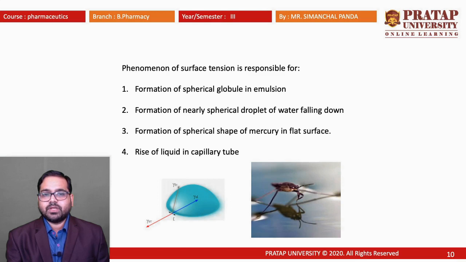Next is the formation of the spherical shape of mercury on a flat surface. If we keep mercury on a flat surface, we can see it makes a spherical appearance due to its attractive forces. Then there is the rise of liquid in a capillary.